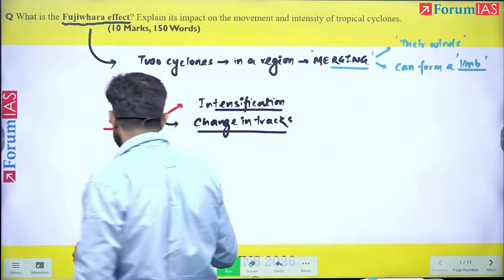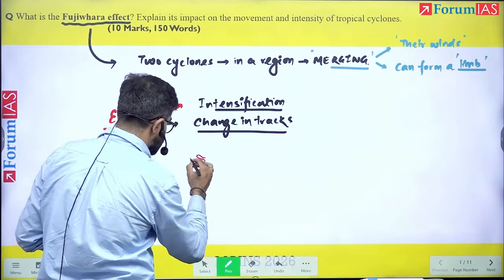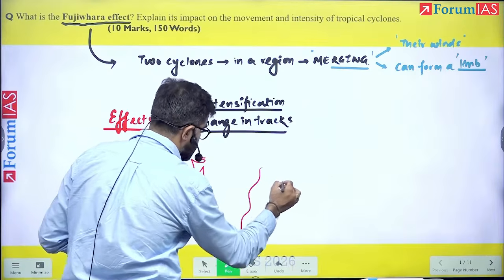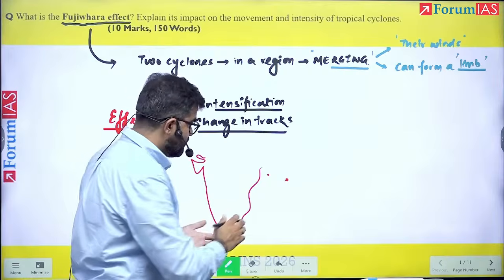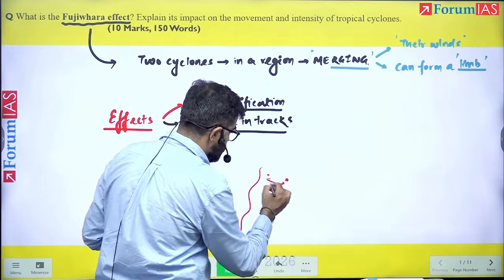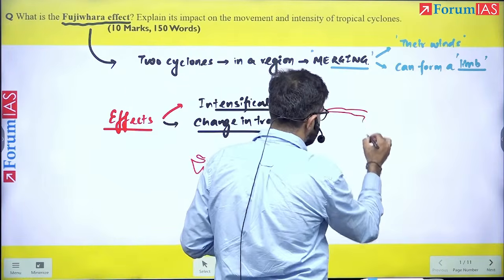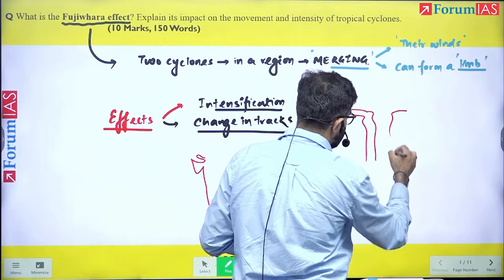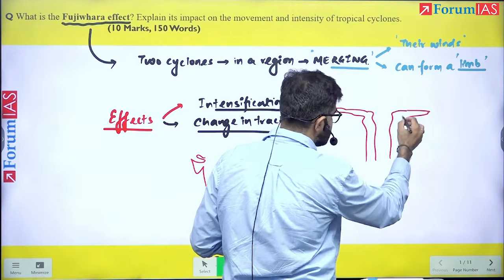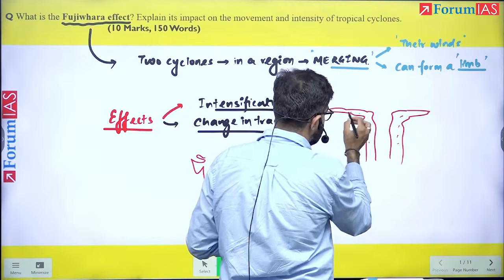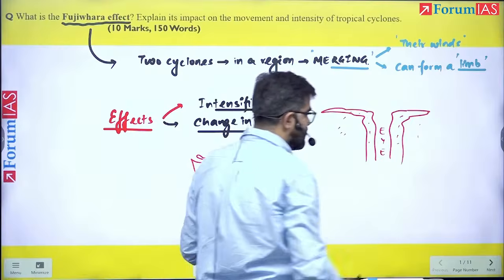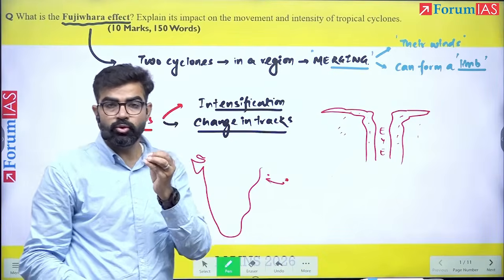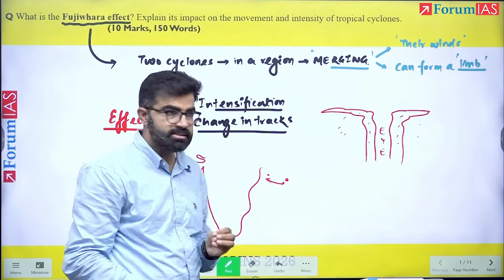Please understand. For example, let's say this is the Indian Ocean, and here two or more cyclones have originated. This cyclone's eye, if you are aware, what is the eye? For example, here it is the cyclone, and in between is the calm area. On both sides you will see the clouds and the rainfall, but here a kind of calm region will be there. That is the eye, the common low pressure center of the tropical cyclone.